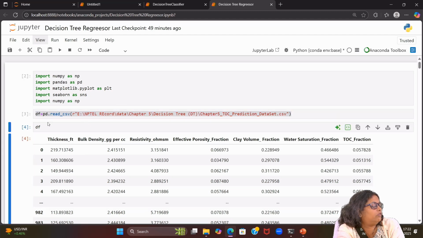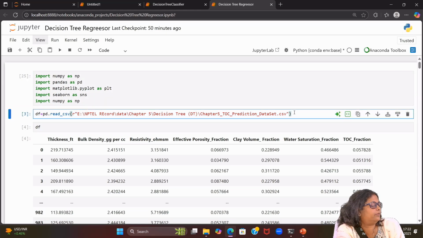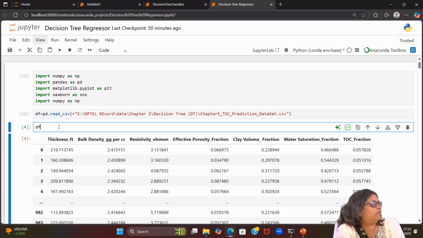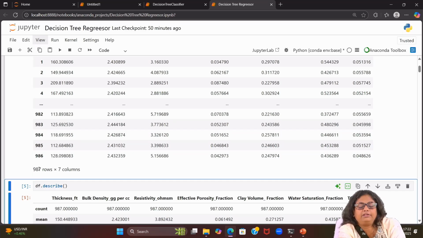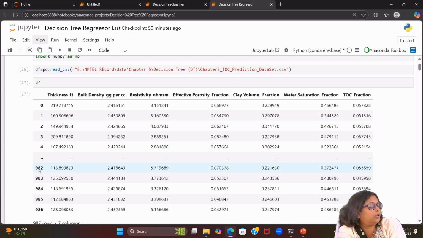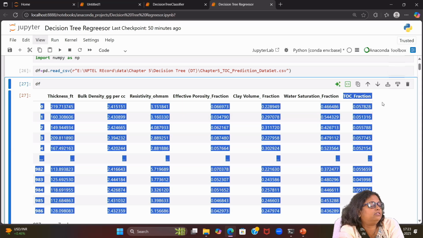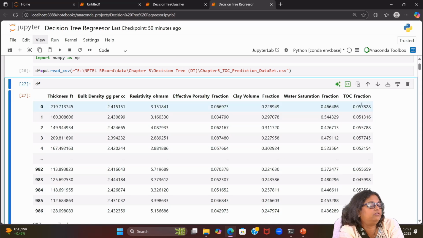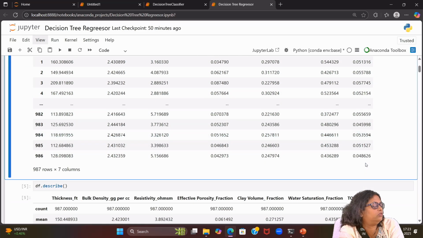So df. Run the second line of the code, and once you see the df, let's see how many records you have. 987 records and 7 columns. This particular data I am going to use for the decision tree formulation, and this is the regression problem. Here my target is the last column, the TOC fraction. You can see these are numerical, or continuous, values.